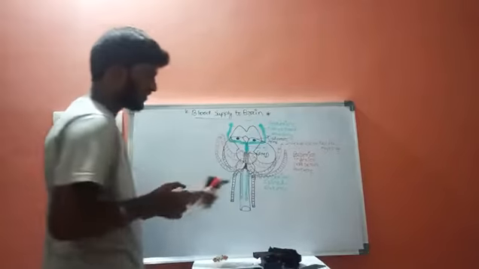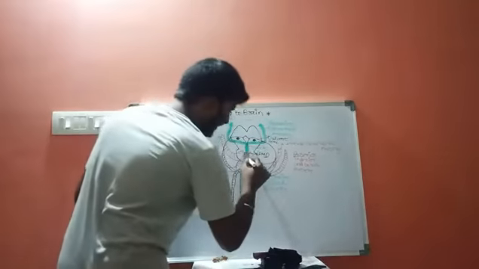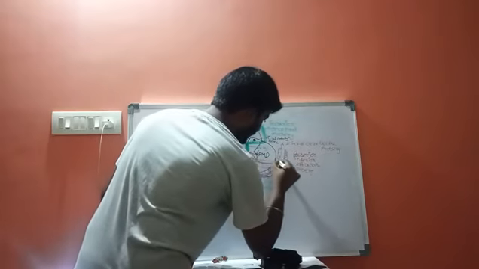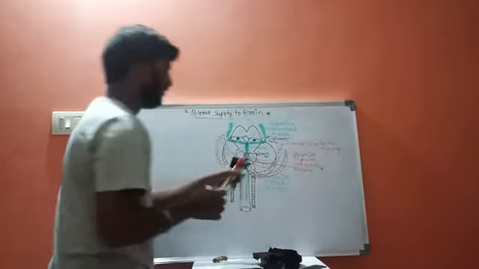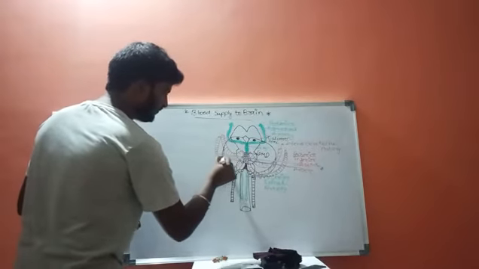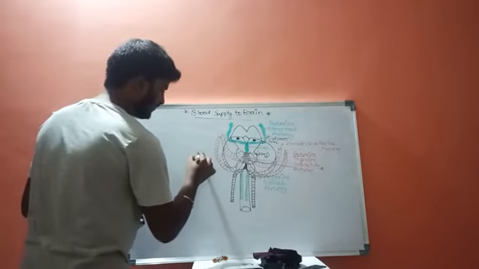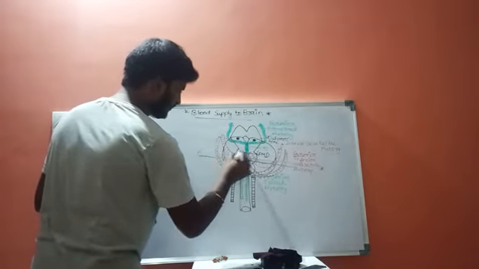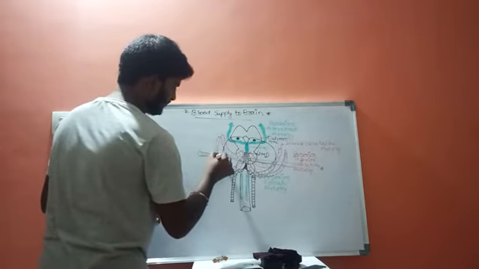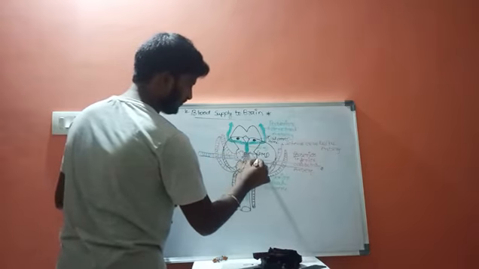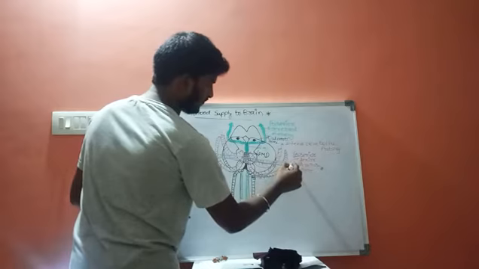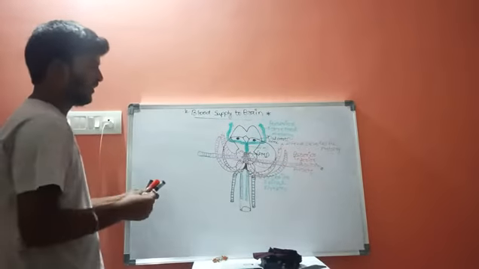From the middle side of this pontomedullary junction, there is one more artery which goes a longer distance.